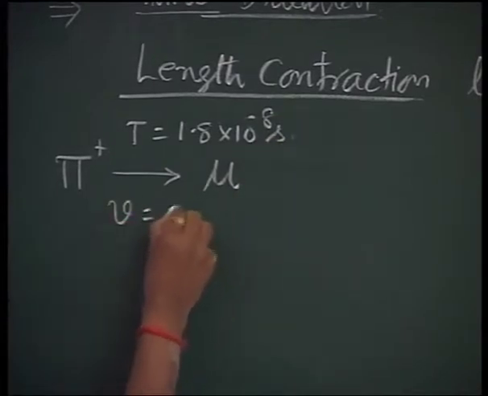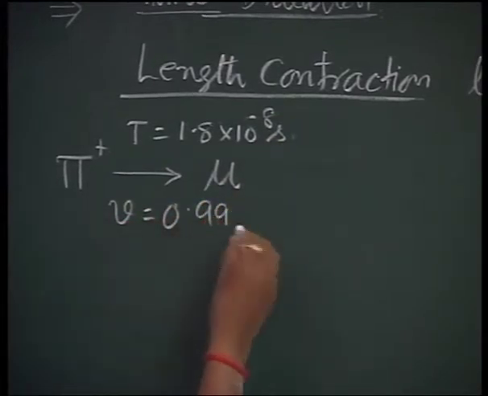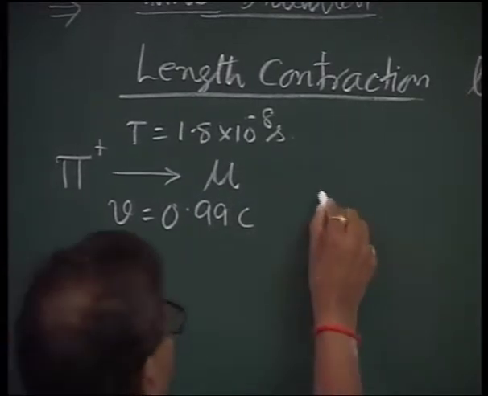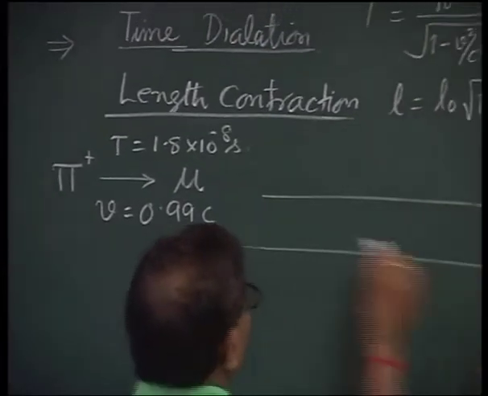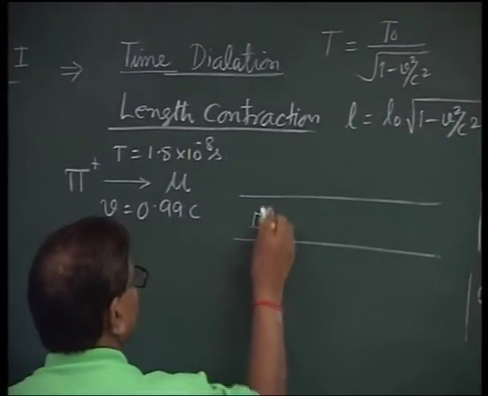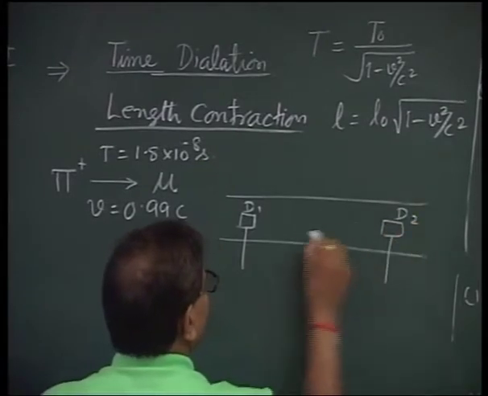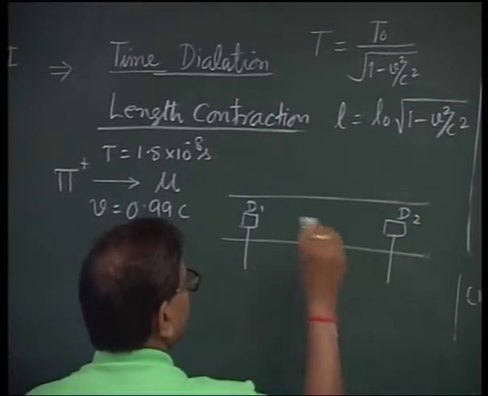They travel with a speed of 0.99 c. In a laboratory, there was a tunnel and two detectors were located, D1 and D2, at a distance of 30 meters.